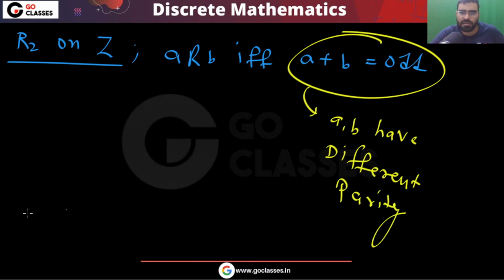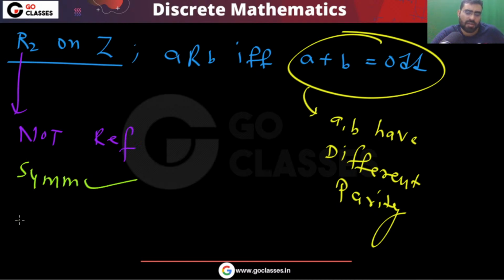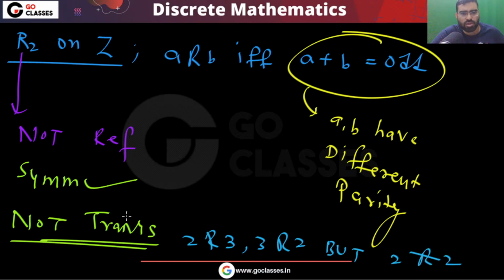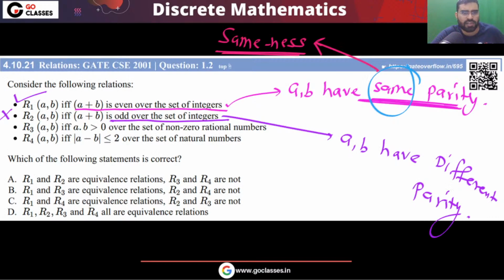This is symmetric. So this relation R2, you can note, is not reflexive, but it is symmetric. This relation is not transitive because, for example, 2 is related to 3, and 3 is related to 2, but 2 is not related to 2. So this is not an equivalence relation because you are talking about differentness here.